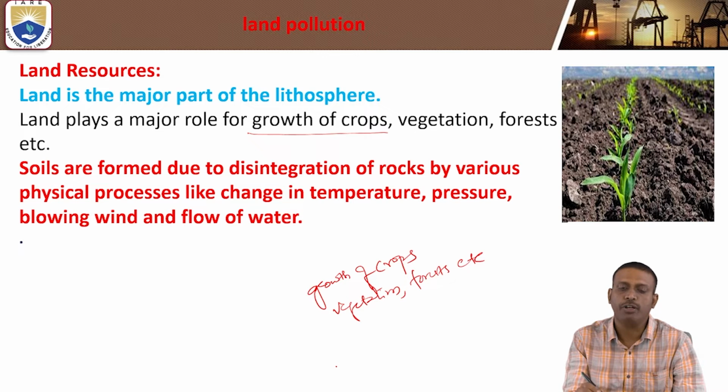Land plays a major role in the growth of crops, vegetation, forest, etc.